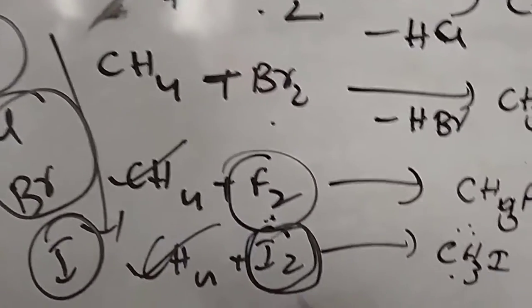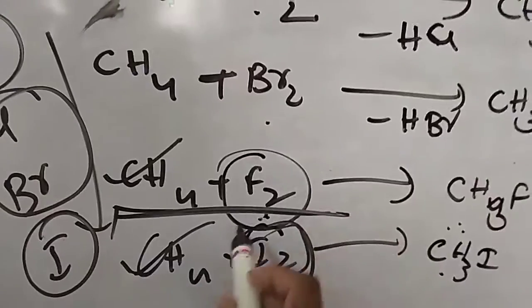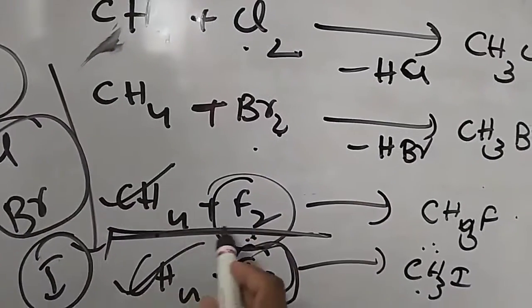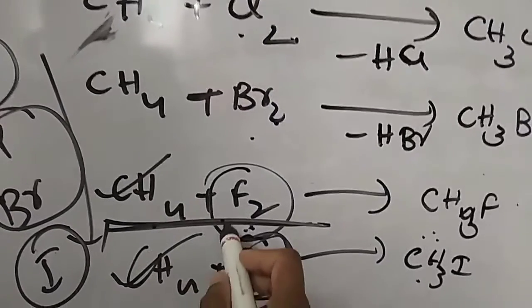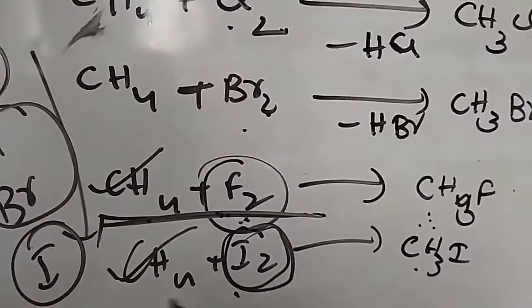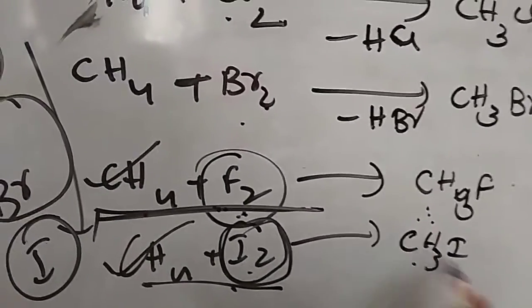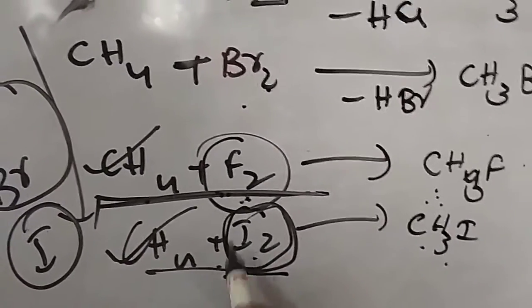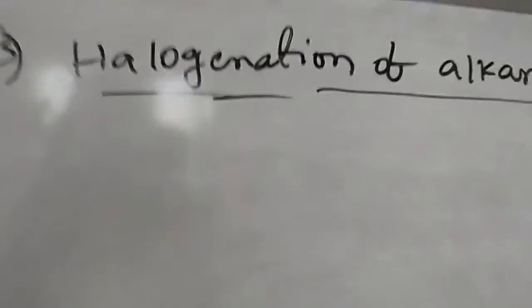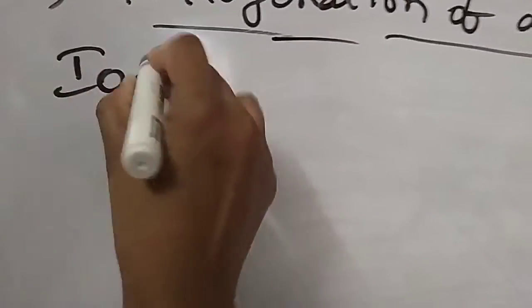So now I am going to fluorination. In halogenation of alkanes, chlorination and bromination is easier when compared with fluorination and iodination. Then what is fluorination? To get the alkyl fluorides, what are the conditions we have to use? What is iodination? And to get the alkyl iodide, what are the conditions we have to use? Let us see. So write the heading. The first one I am going to take is iodination.